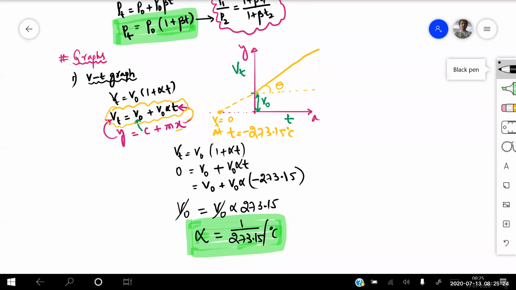I hope everyone knows this straight line equation, beta. y equals mx plus c. You learn straight line equations in mathematics, in 10th class. Now we got it, sir. You have some knowledge of mathematics, no?